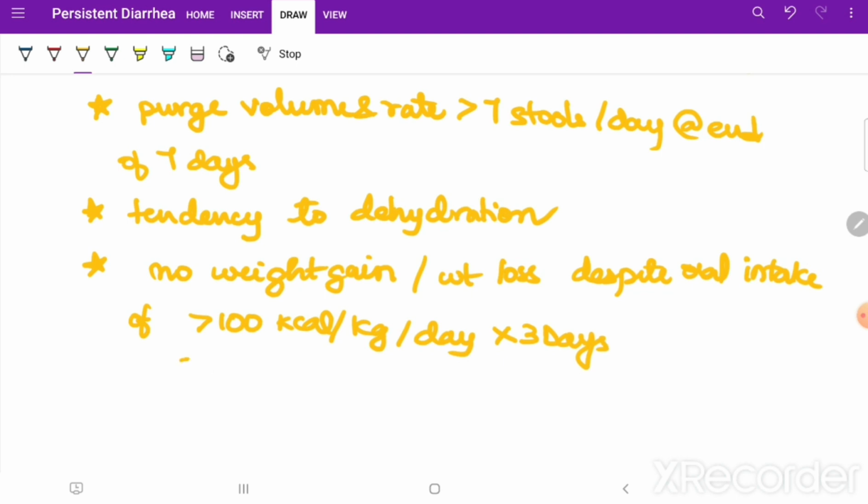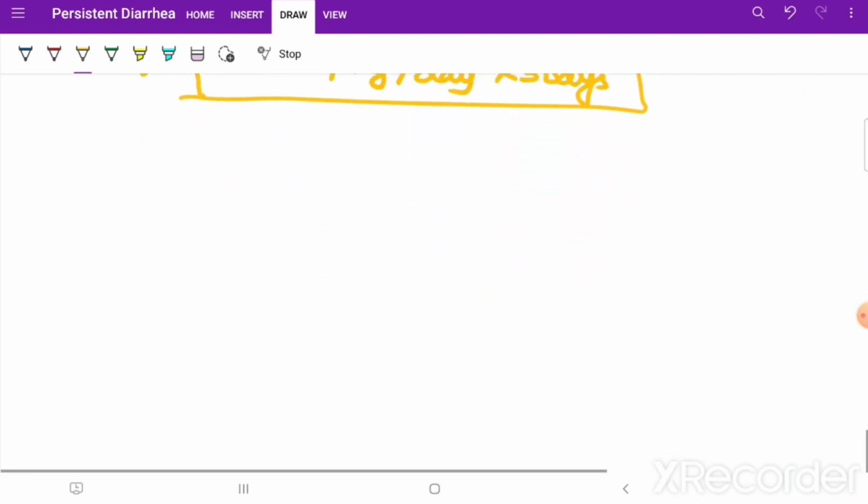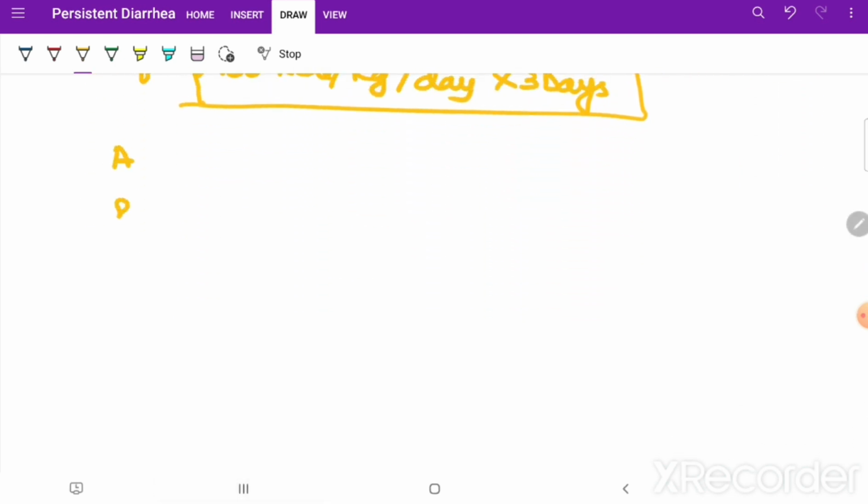So for 3 days, if you are giving this much calorie dense food and still there is no weight gain or weight loss is continuing to happen, you have to upgrade the diet plan from A to B to C.